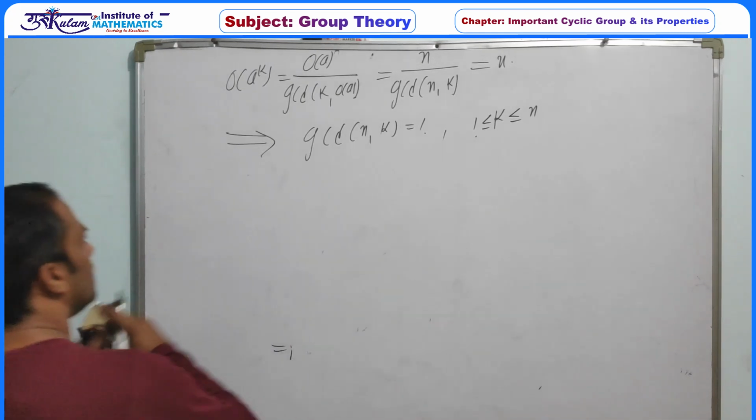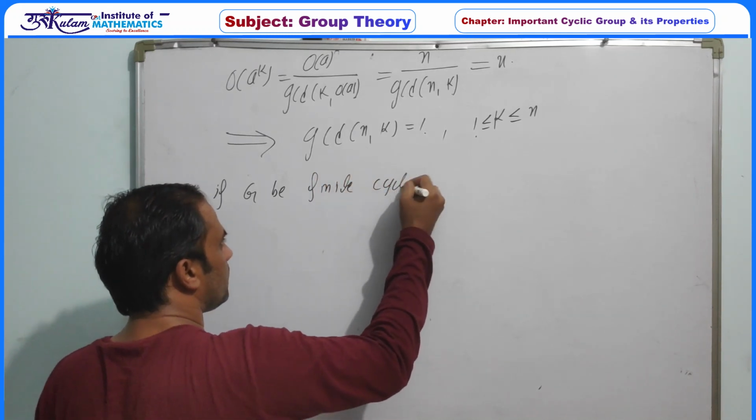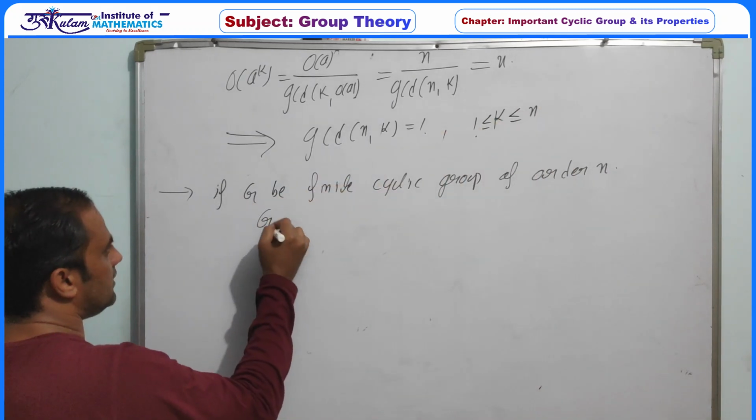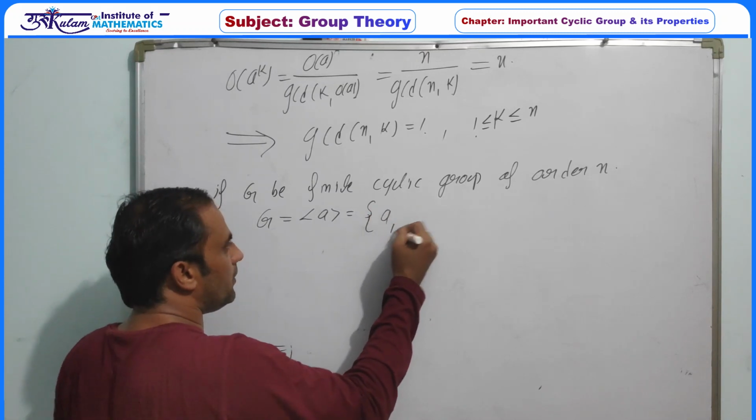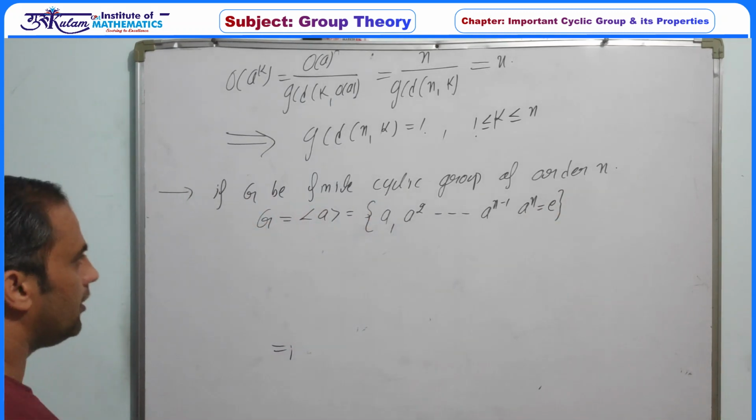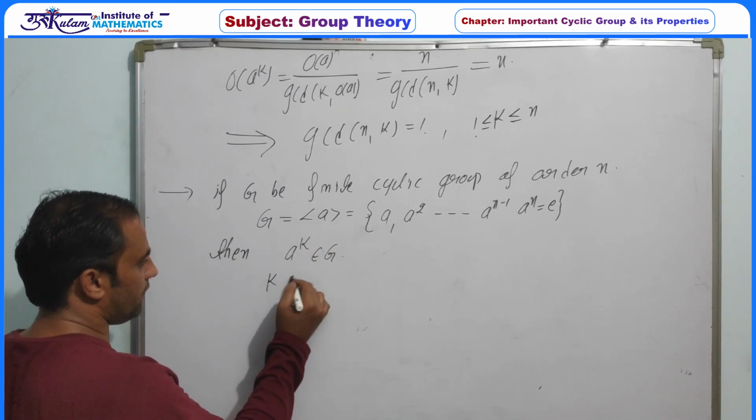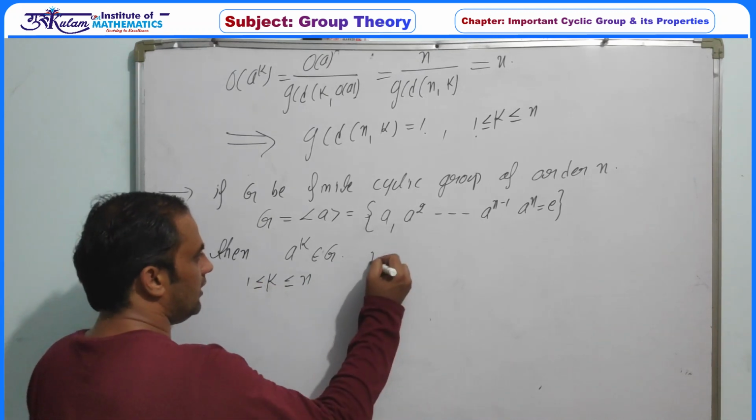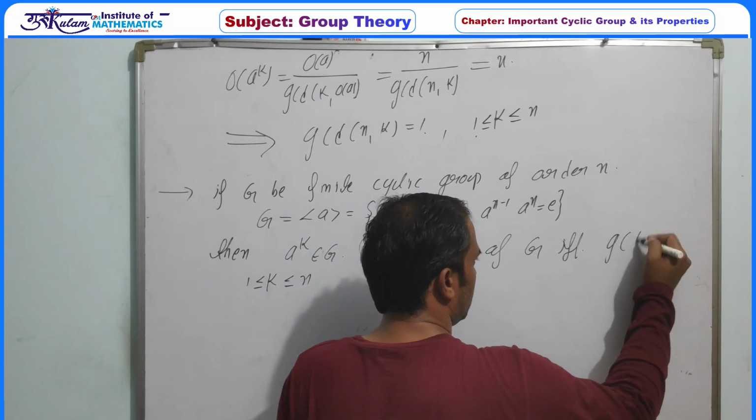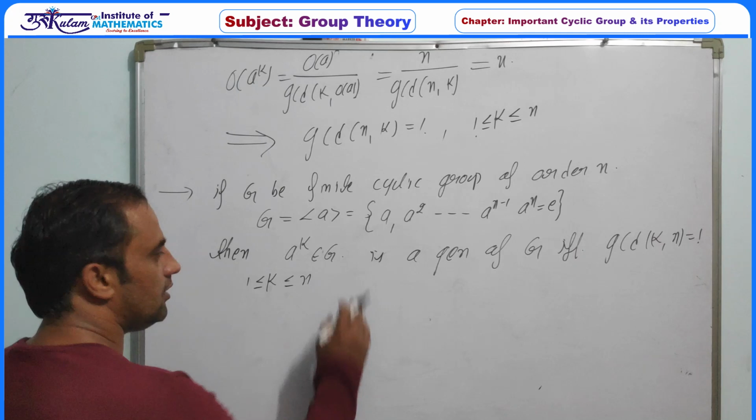So what we have proved is that if G is a finite cyclic group of order n and G is generated by a, that is G is of the form a, a squared, up to a to the power n minus 1, with a to the power n the identity, then a to the power k belonging to G, with k less than or equal to n and greater than or equal to 1, is a generator of G if and only if the GCD of k and n is equal to 1. So this one is the set of generators.